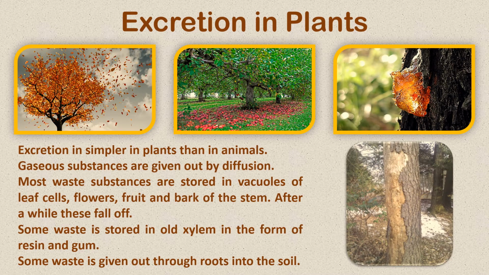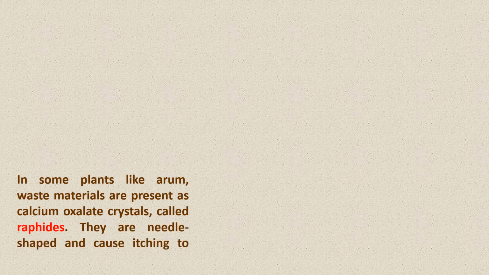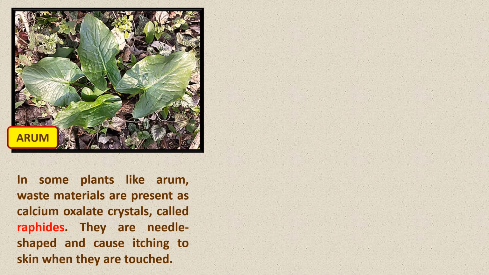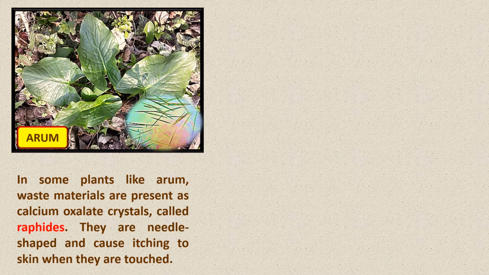And you can see in this picture here how the bark of the tree containing a lot of waste substances slowly falls off. And you'll find the entire bark falling off and a new bark being exposed. In some plants like arum, waste materials are present as oxalate, calcium oxalate crystals. They are called raphides. They are needle shaped and they cause itching to the skin when they are touched. These are the calcium oxalate crystals on the other side.